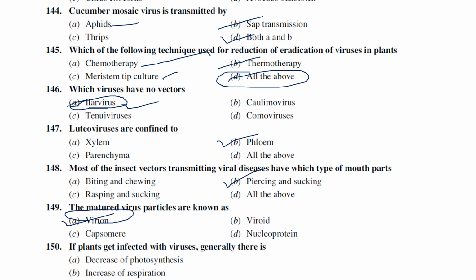The matured virus particle is known as virion. Virion is a matured virus particle. So viroid is what? Nucleic acid devoid of protein coat. Nucleoprotein means combination of nucleic acid and protein. We can call the virus a nucleoprotein, which means it consists of nucleic acid and protein coat. Okay, if the plant gets infected with viruses, generally there is what? The primary symptoms are reduced chlorophyll, and the plant leaves become yellow in color. So the answer is decreased photosynthesis, increased respiration, and yellowing of leaves, and the option is all the above.